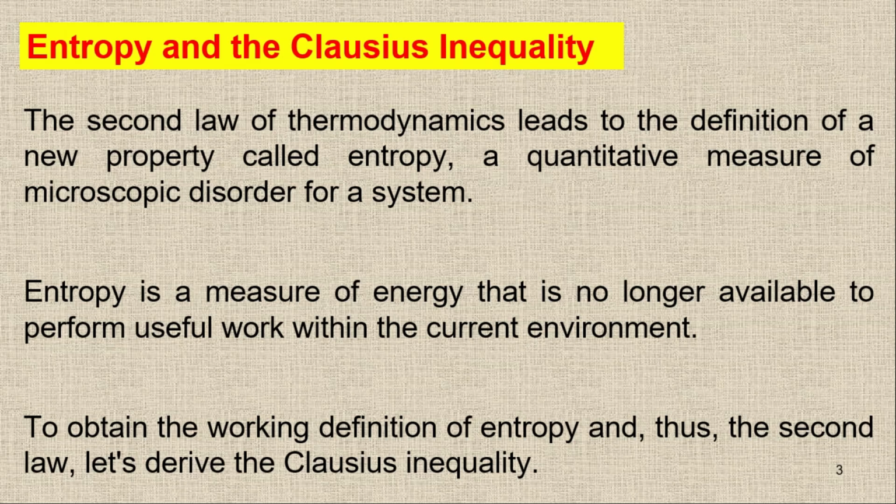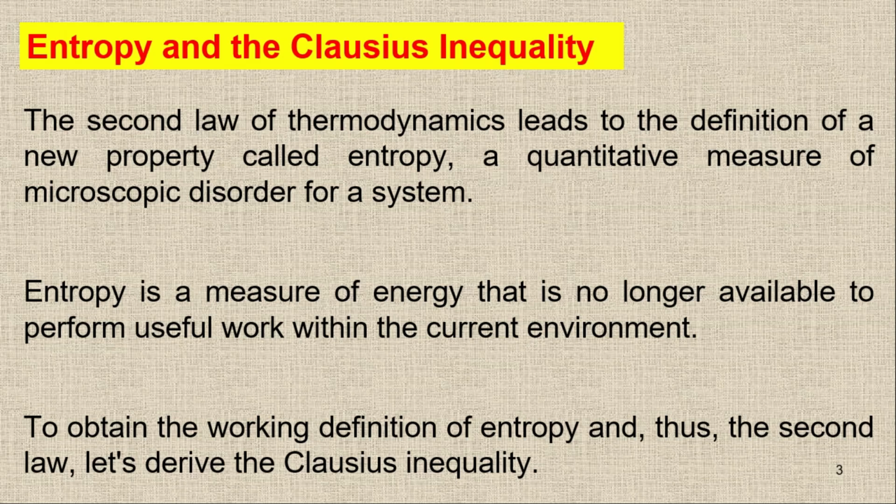And entropy is a quantitative measure of microscopic disorder of a system. Or we can say that entropy is the measure of energy that is no longer available to perform useful work within the current environment. So it means entropy is not good for any system, but still there is entropy. So entropy is the measure of energy that cannot be used.